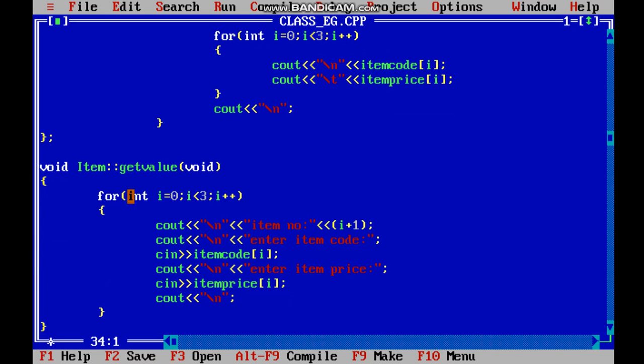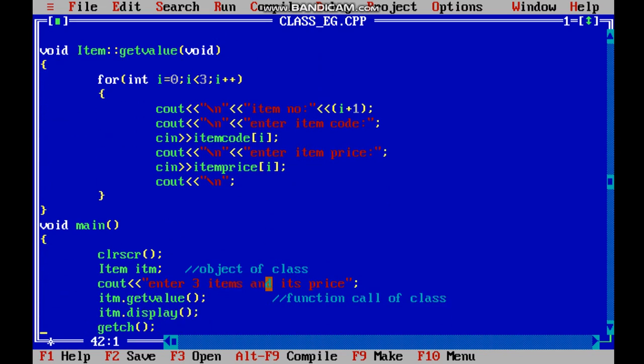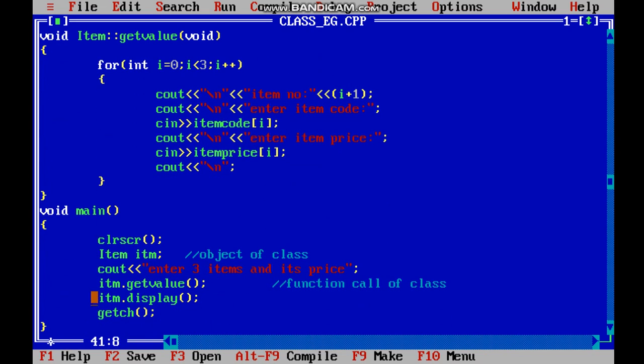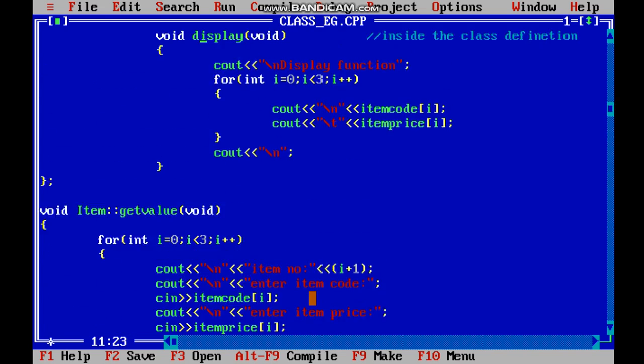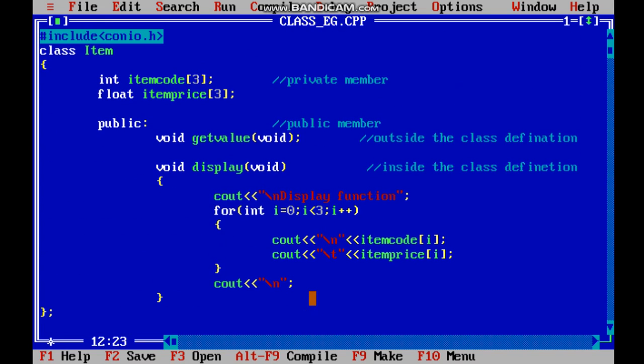Then inside it I have written a for loop, which will take 3 values from the user. One by one it will iterate, and then it will take the 3 values from the user. Then again the compiler will go over here. Then it searches for the display function, which is again in the class, will come over here, and then it will go inside the body.